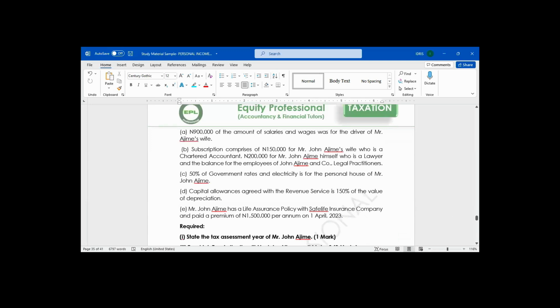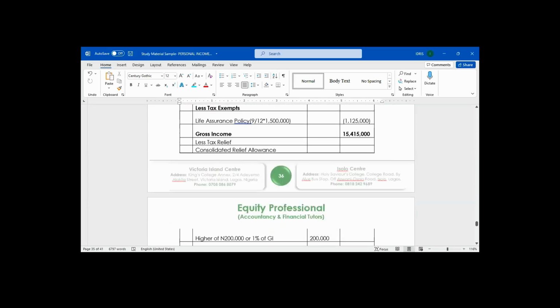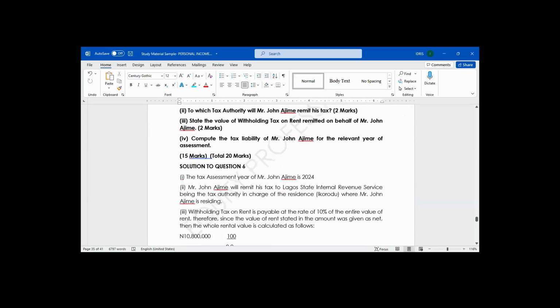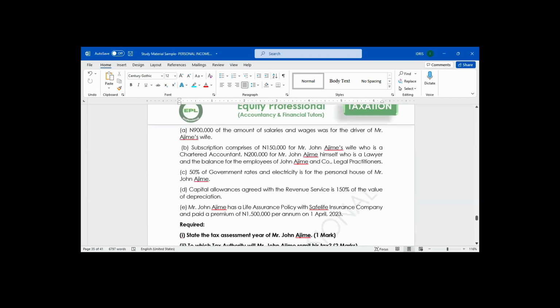Since the year end is December 2023, what will be the year of assessment? The following year, 2024. 2024 is the year of assessment. 1 mark.